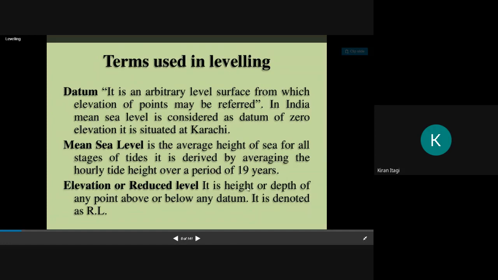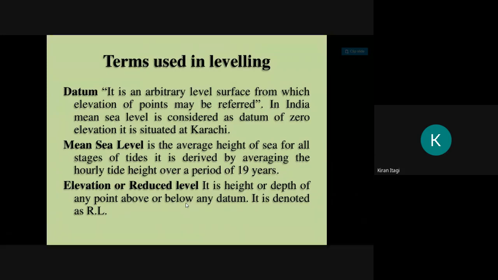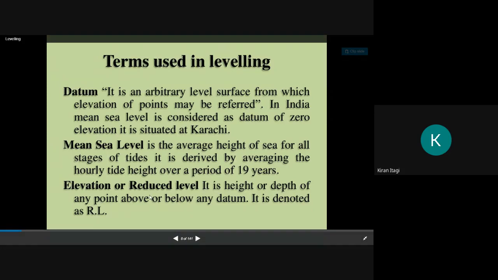It is the height or depth of any point above or below any datum line. Previously, I showed you that if the datum is 100 and there was a 2 meter fall, how much was the RL? 100 minus 2, that is 98. That is what we call a reduced level.